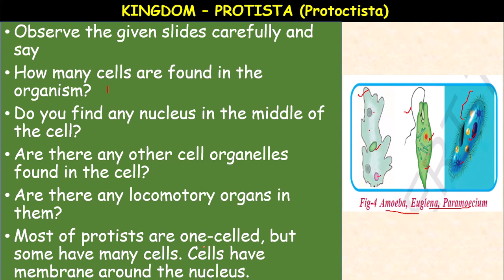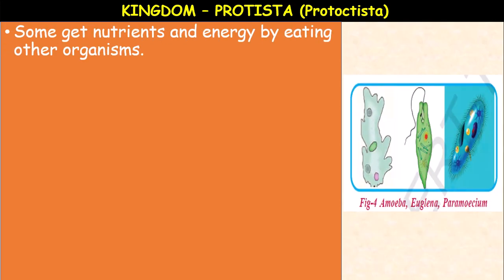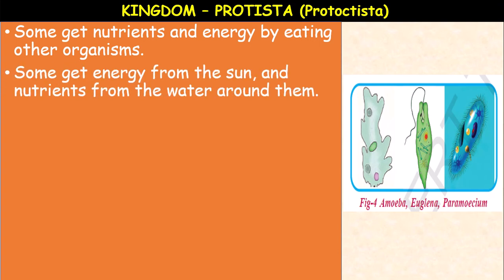Most of the protists are one-celled. So these three are single-celled, but some have many cells. The cells have a membrane-bound, well-developed nucleus. That's why they are eukaryotic, unicellular. More characteristics we will see. Some get nutrients and energy by eating other organisms, heterotrophic. And some get energy from the sun and nutrients from the water around them, photosynthetic.